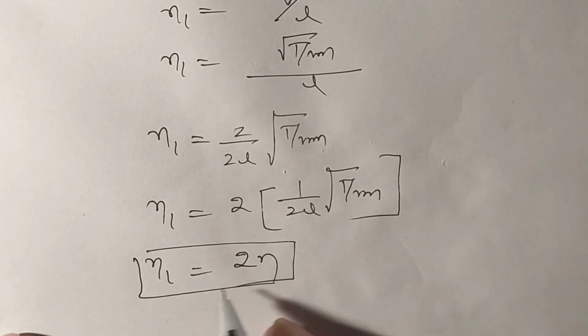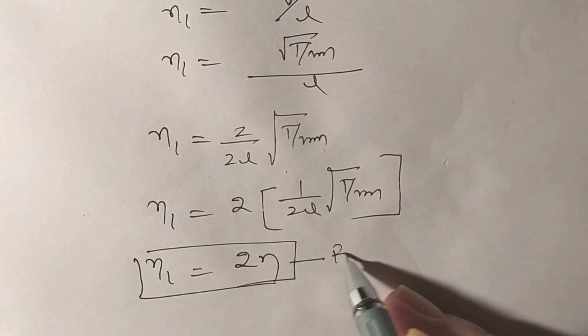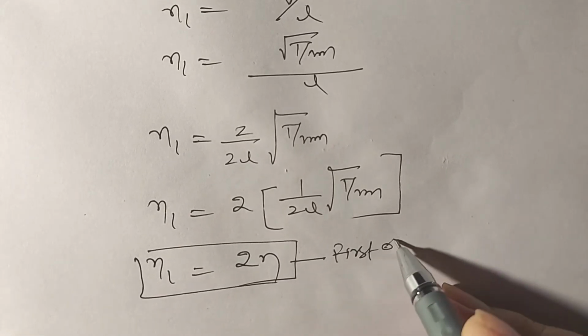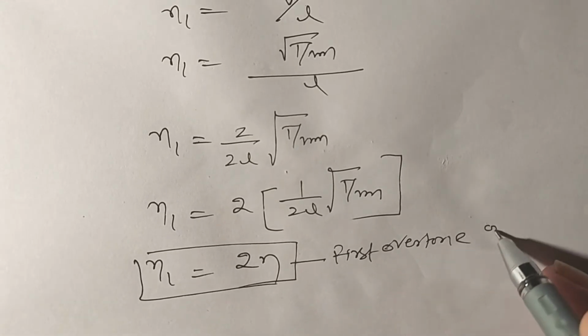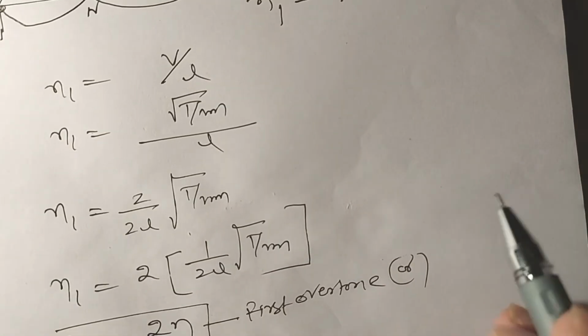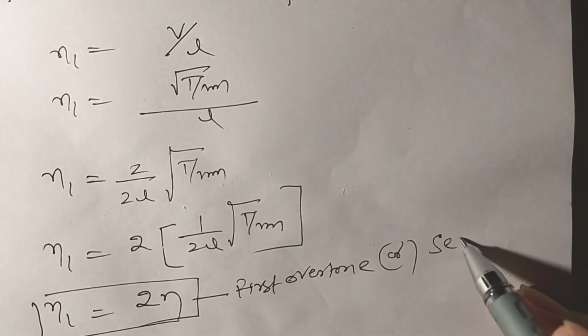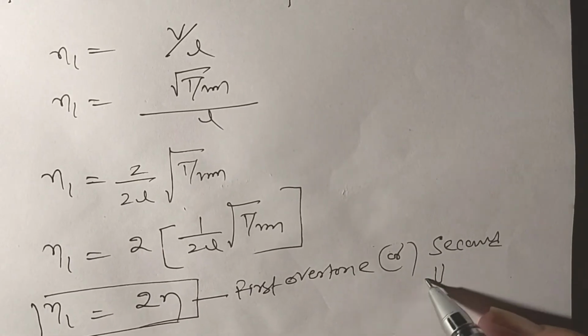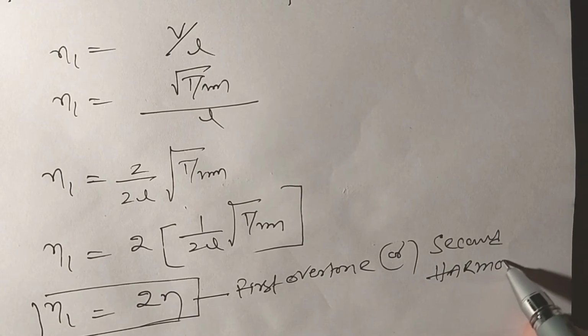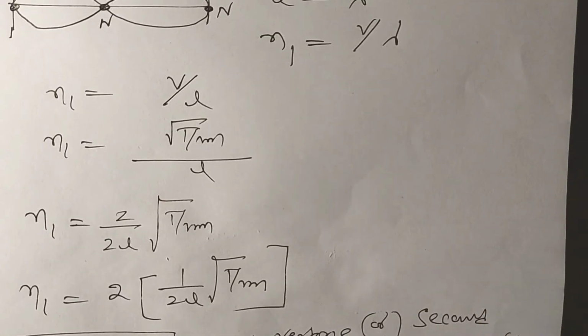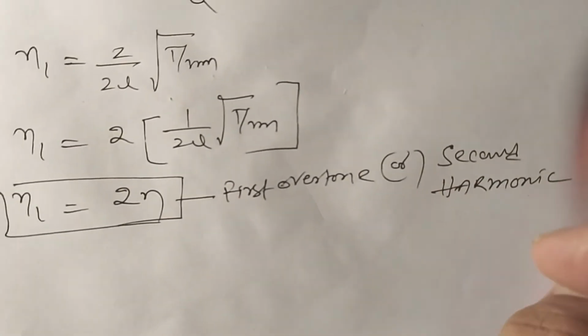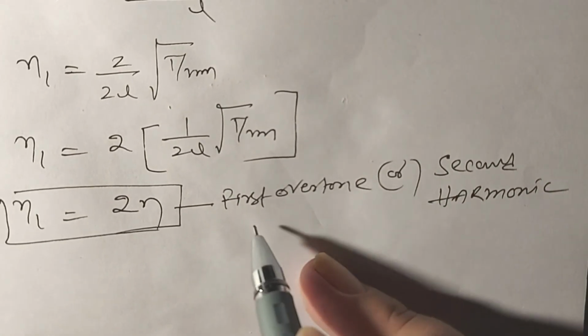So this frequency is called the first overtone, or second harmonic. Students, here we discuss what overtone and harmonic are.